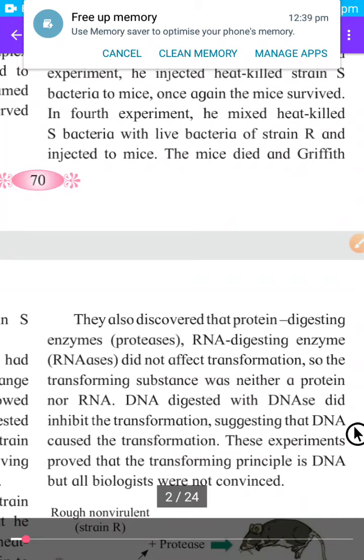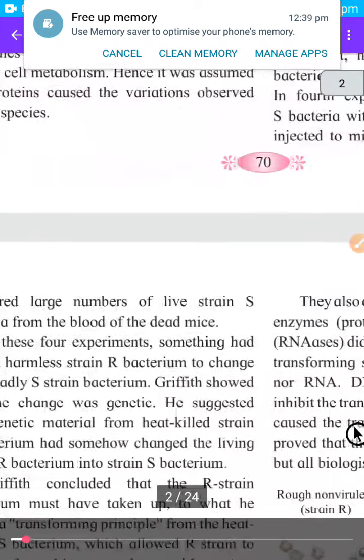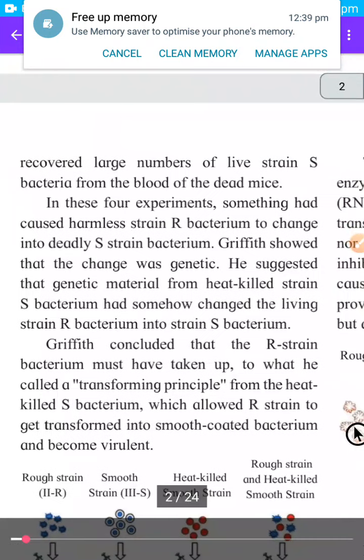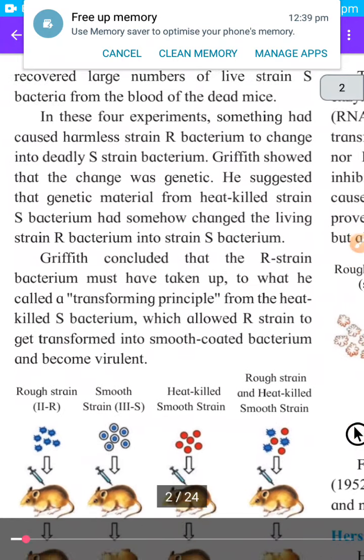And in the fourth step, which was very important, he mixed heat-killed S bacteria with live bacteria of R type. Okay, and he found that mice died as pneumonia developed, which shows that the R type non-pathogenic bacteria became S type, because they have taken something from heat-killed S type of bacteria, which converted these R type into S type, and they caused pneumonia in mice.